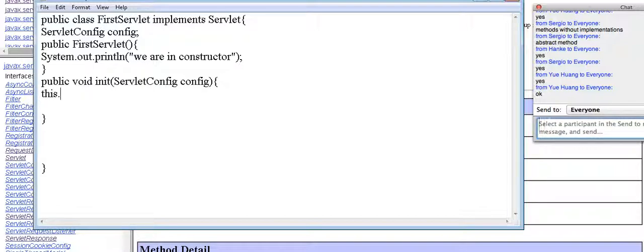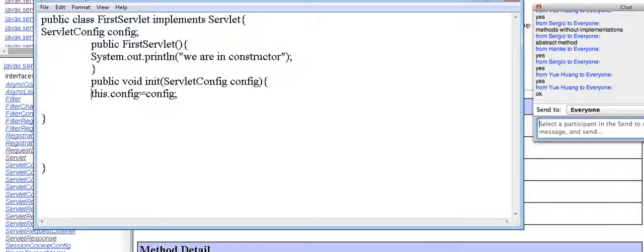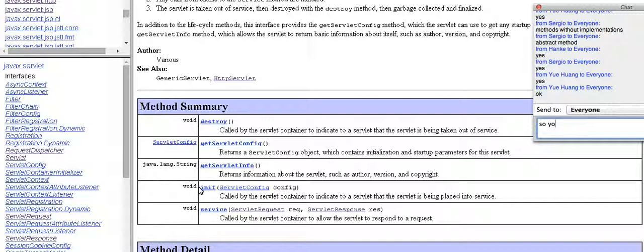Now see this: this.config = config. Got it? What I'm trying to tell you. Please tell me yes or no. Are you able to understand? Now the first method I have overridden is init.